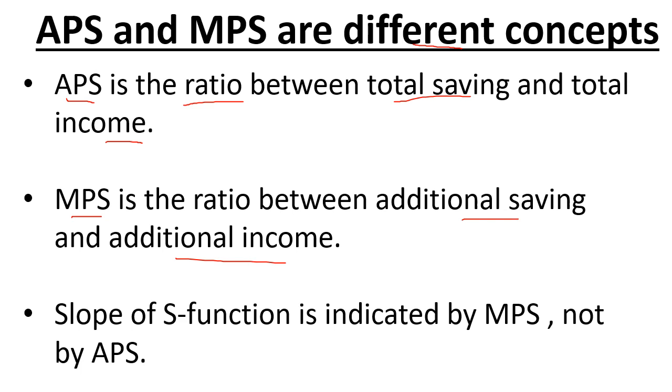And the slope of the S function is indicated by MPS, that is marginal propensity to save, where we take the ratio between additional saving and additional income, not by APS, that is average propensity to save. This means that the slope of the S function is given by MPS, not by APS.